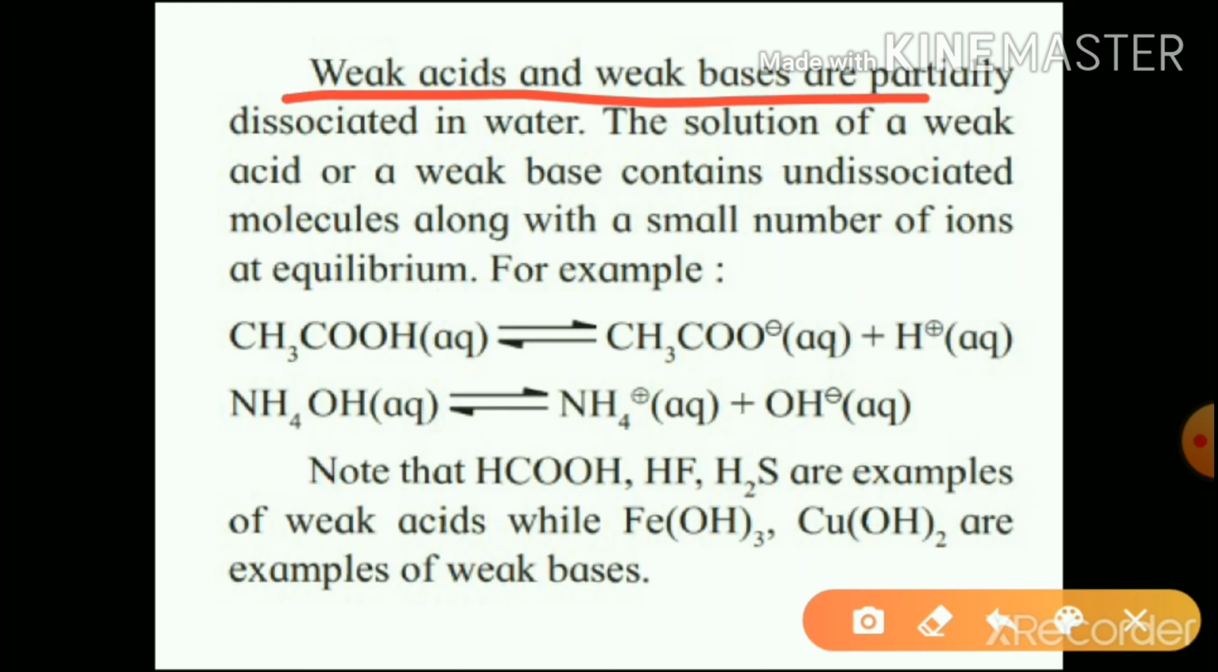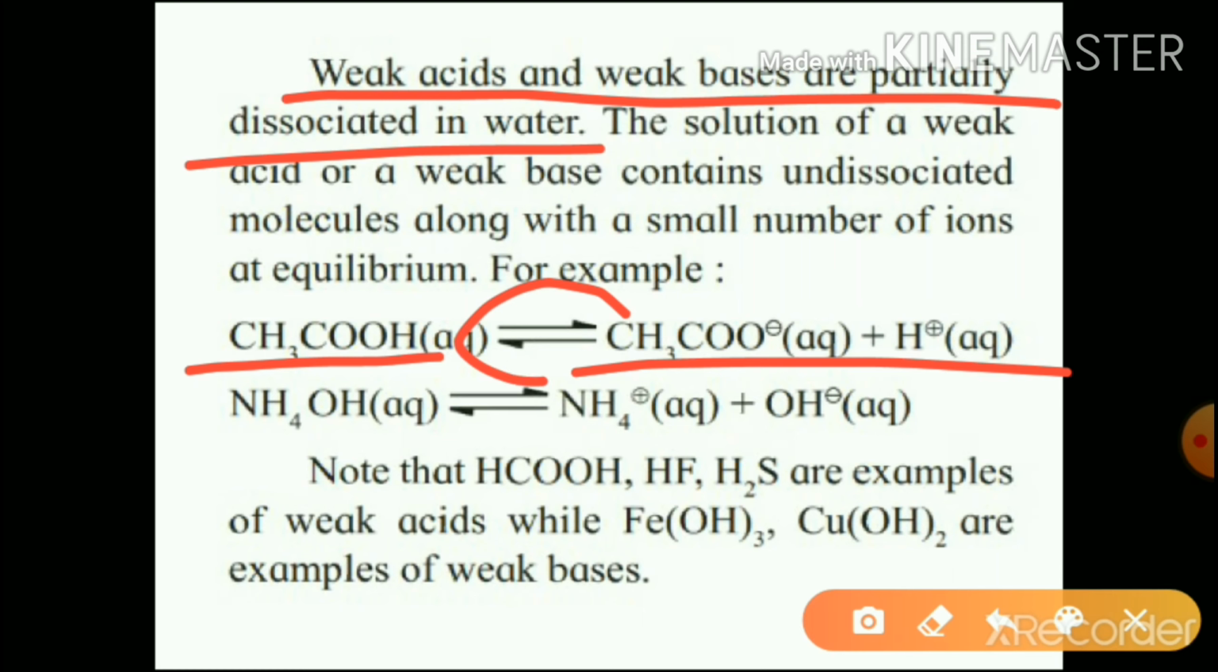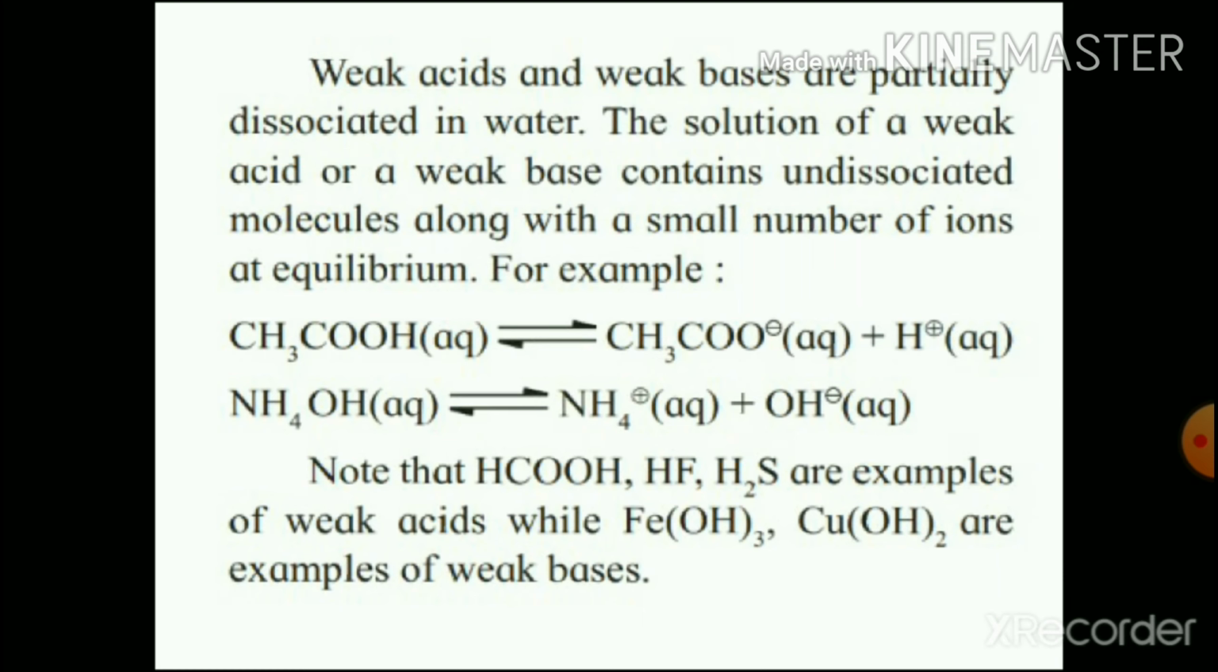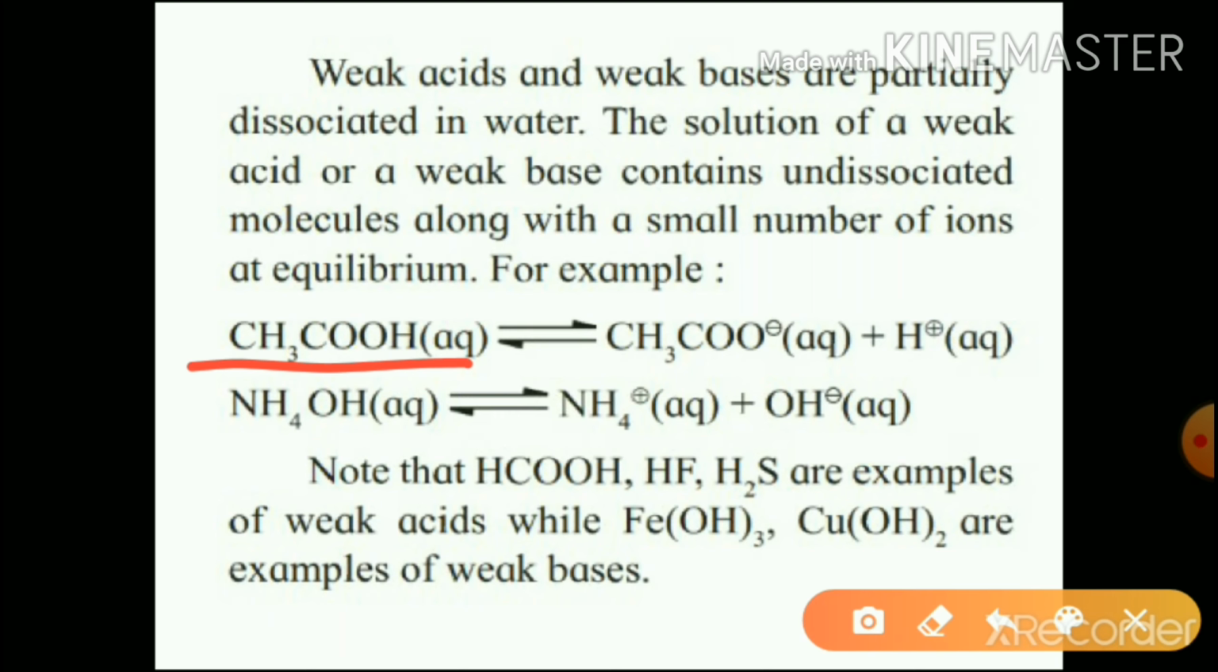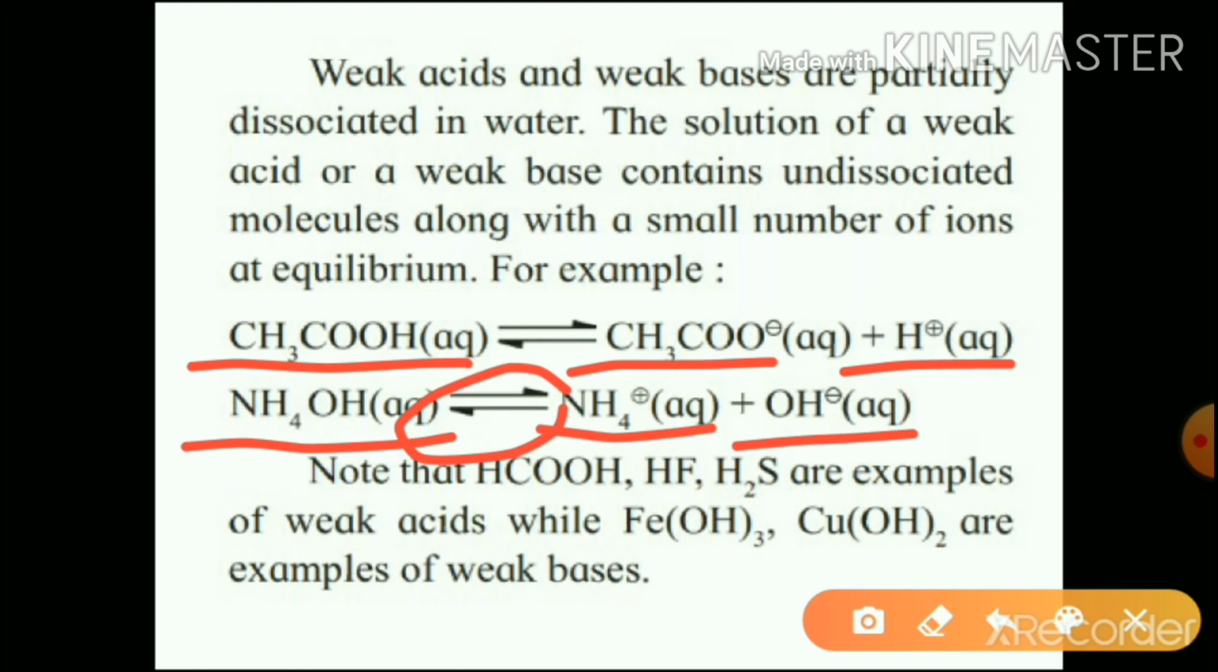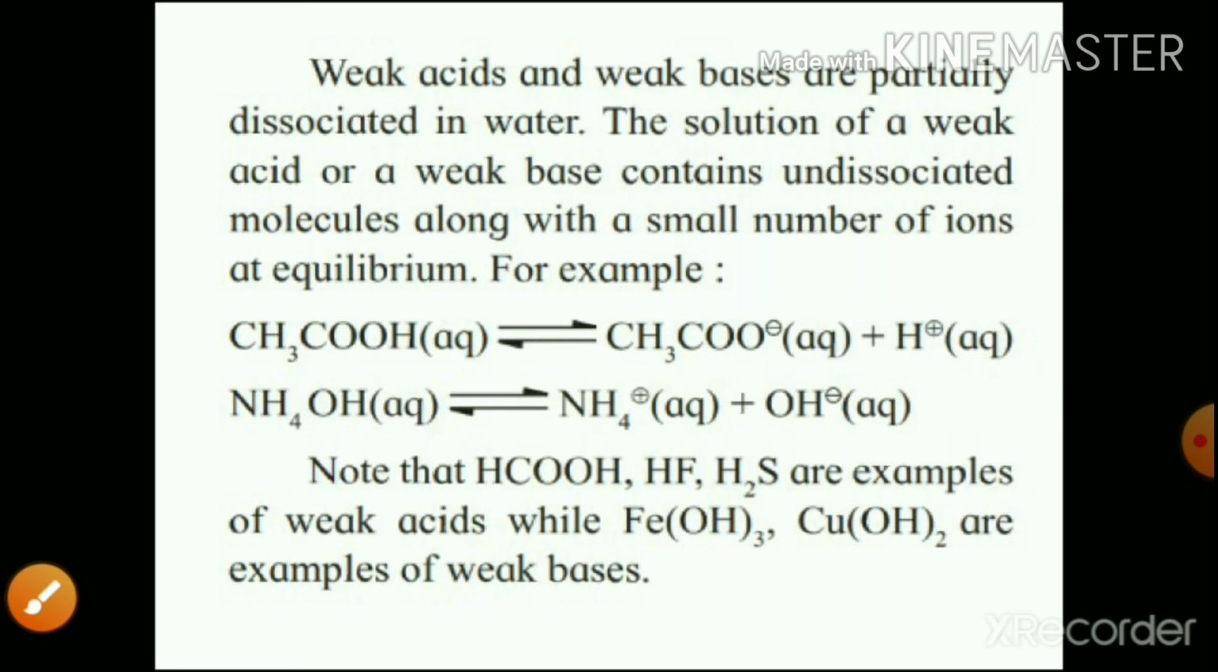Weak acids and weak bases are partially dissociated in water. And there develops an equilibrium between dissociated ions and undissociated molecules. Example: acetic acid undergoes dissociation to form acetate ion and H plus ion here. Ammonium hydroxide dissociates into ammonium ion and hydroxyl ions and equilibrium is established. These are weak acids and weak bases.